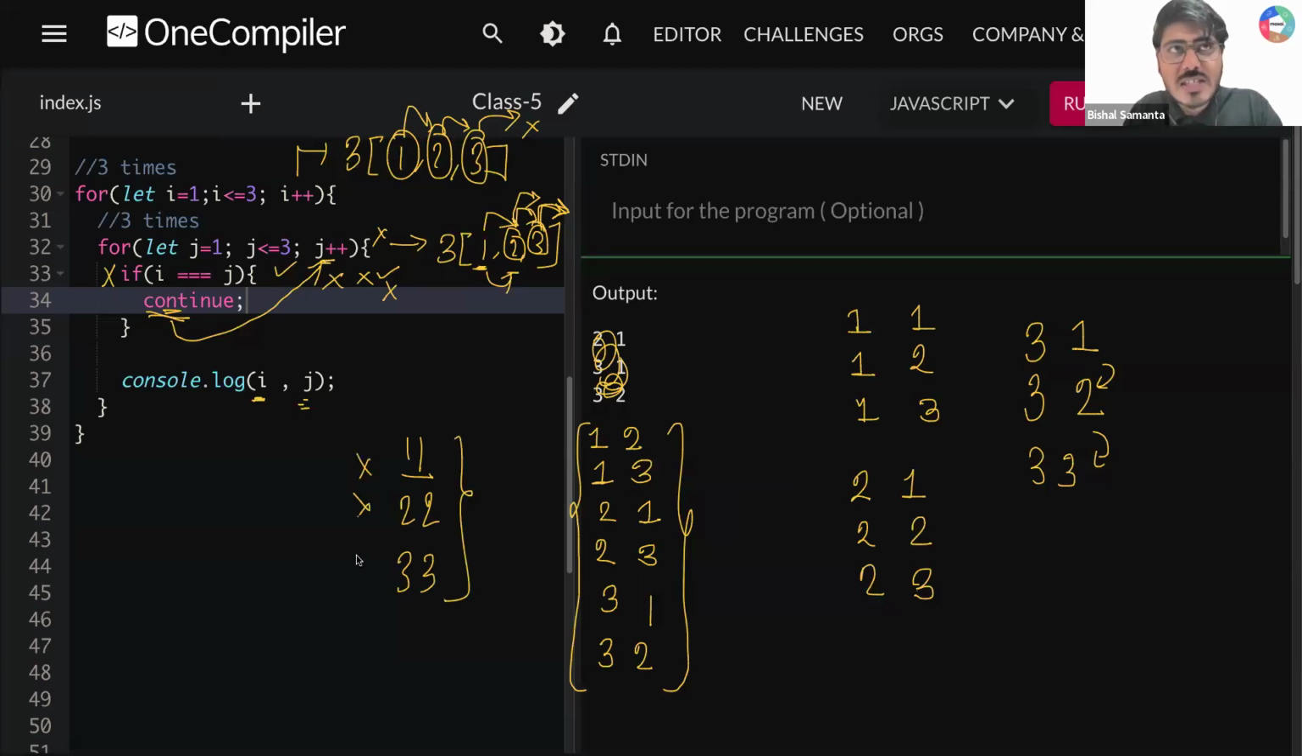Why? Because this i is equal to j and you are writing continue. That means you are skipping this iteration and you are getting all these other iterations, guys. I need everyone's response. Everyone understand how this continue statement is working inside nested loop and helping you to skip a particular iteration. So when 1 1 came, 2 2 came, 3 3 came, it is skipping and it is moving to the next iteration.